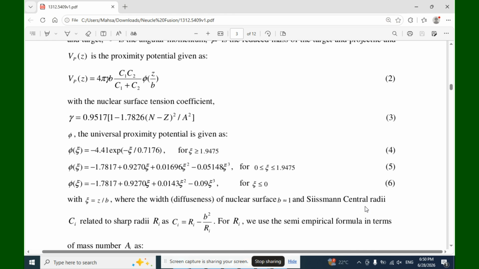γ equals 0.9517 multiplied by 1 minus 1.7826 multiplied by (N−Z)²/A². Phi, the universal proximity potential, is given as φ(ζ) = −4.41 exp(−ζ/0.7176) for ζ greater than or equal to 1.9475.